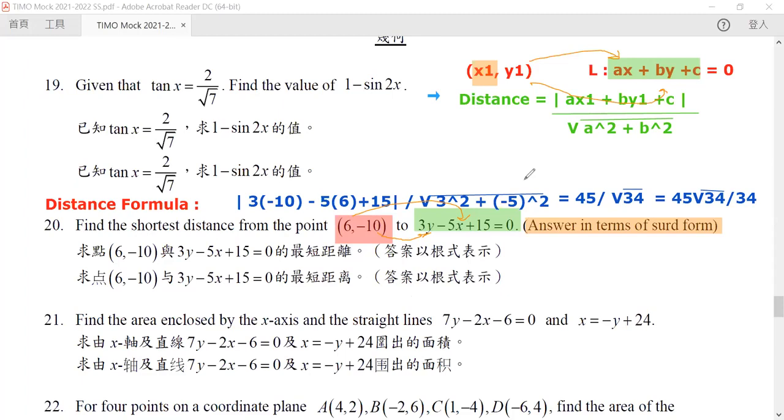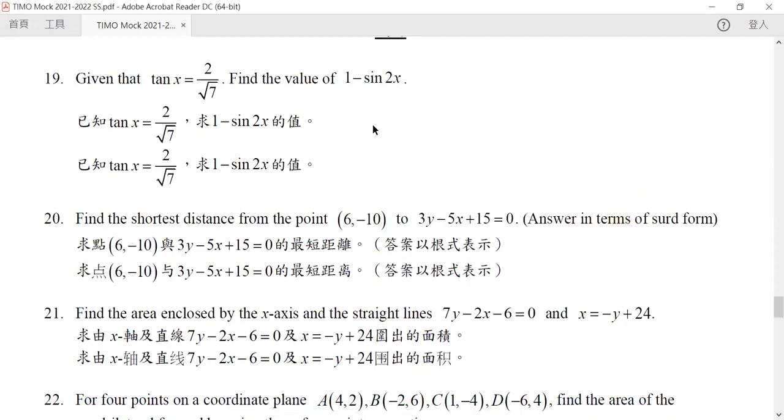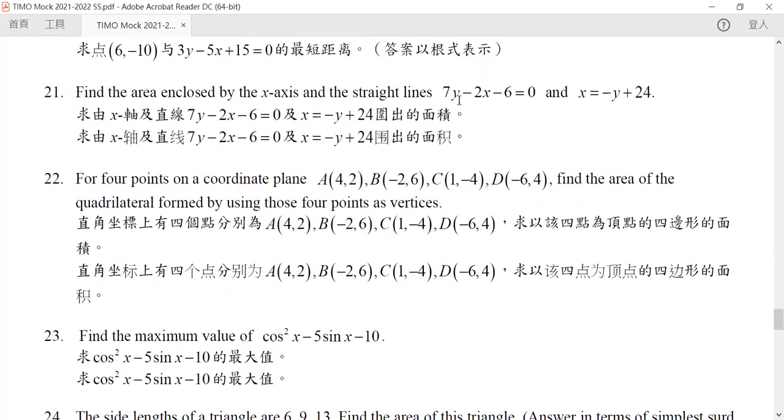Okay, let us look into question 21. Find the area enclosed by these two, the x-axis and these two straight lines. Now, whenever we see this kind of question, there are two major methods that you can do. The one that I would recommend is that you try to draw out the diagram first.